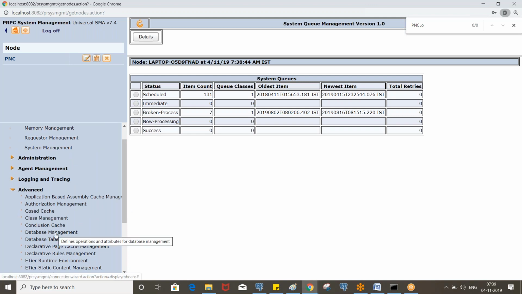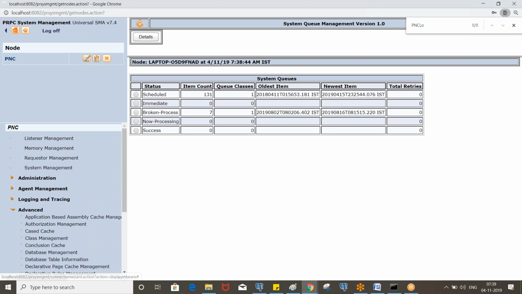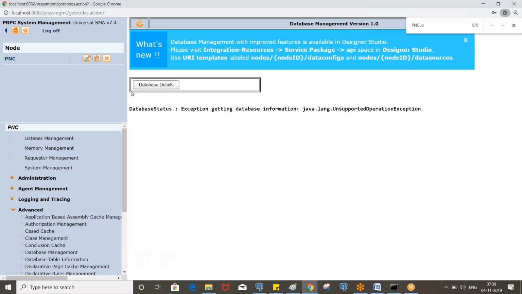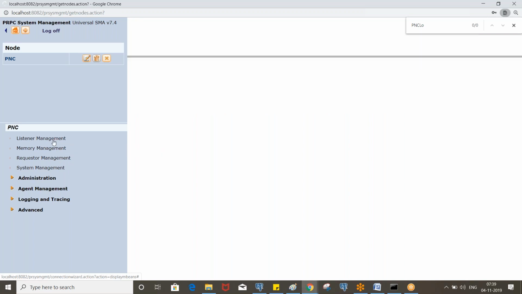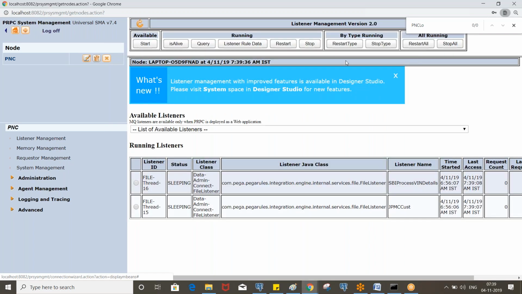All the database management, it will show database related information. I think for this we need a separate configuration, so we'll see that. Okay, mostly we see the agent management tab, and we need to know about the listeners.